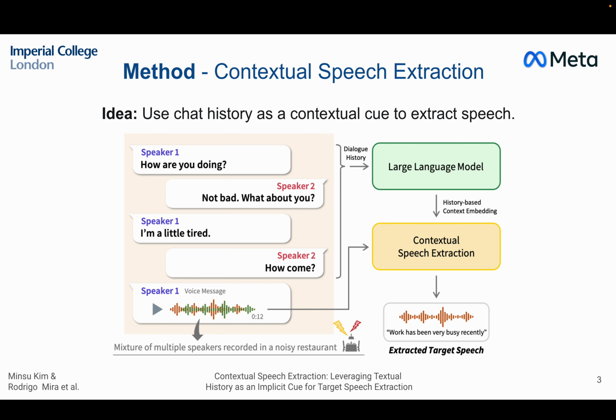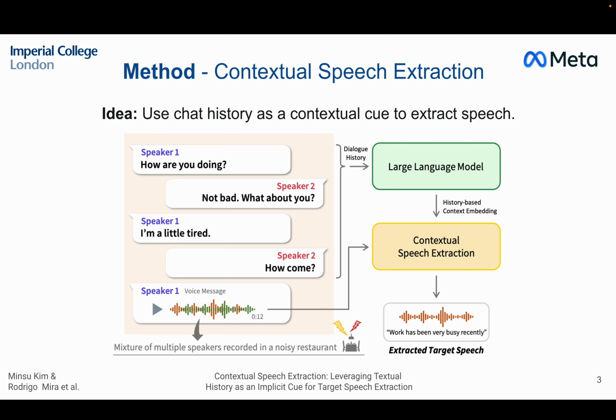So the scenario that came to mind was mobile messaging. In mobile messaging, I'm sure you've noticed that a lot of people use voice messages, and a lot of the time they're recorded in noisy environments. So it's a good application for speech extraction. Another thing that's remarkable in this application is that the voice messages are interleaved with text messages. So let's look at an example here.